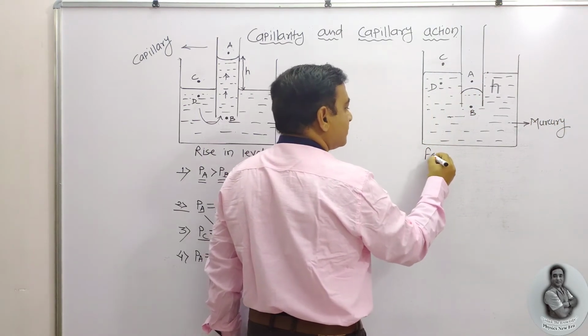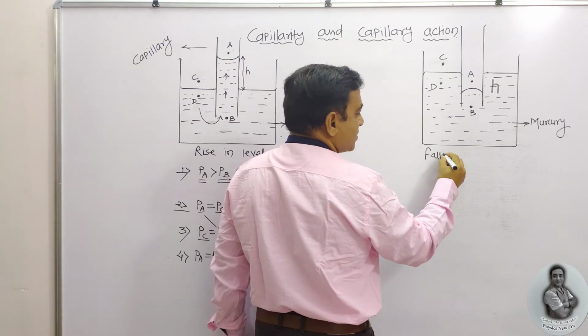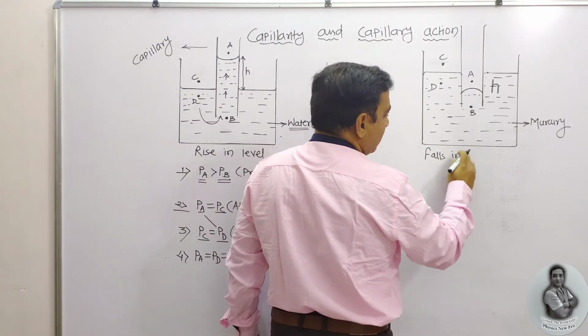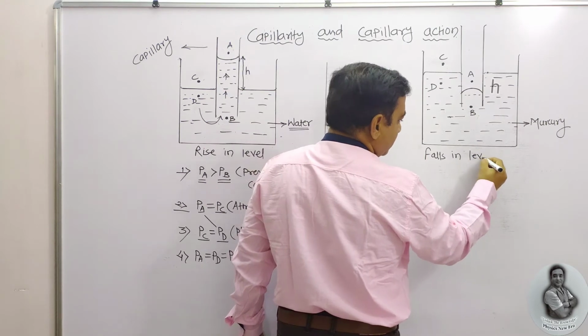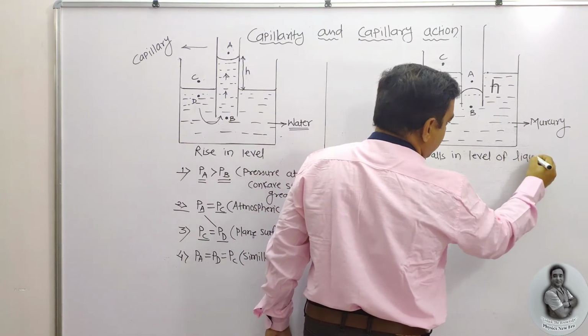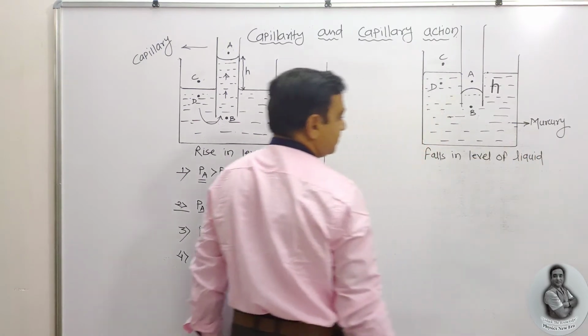Fall in the level of liquid. Which liquid? Mercury.